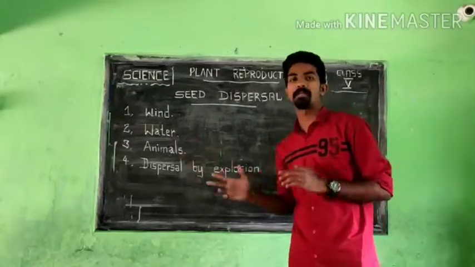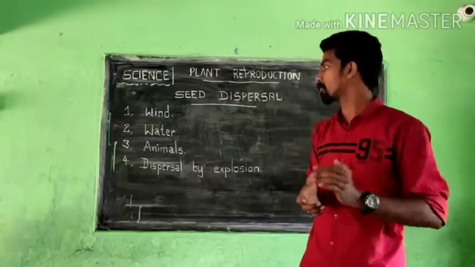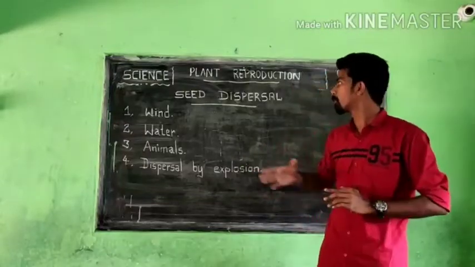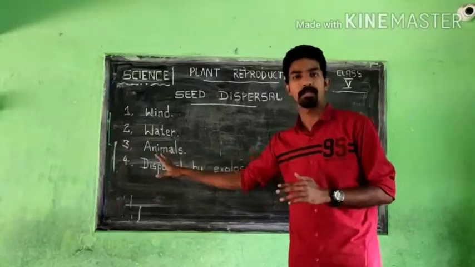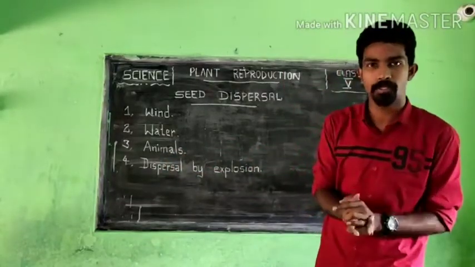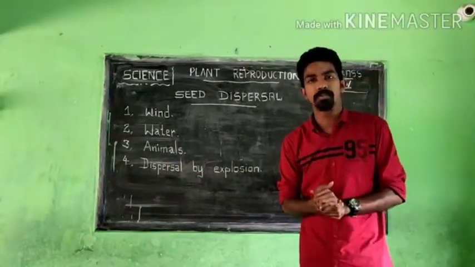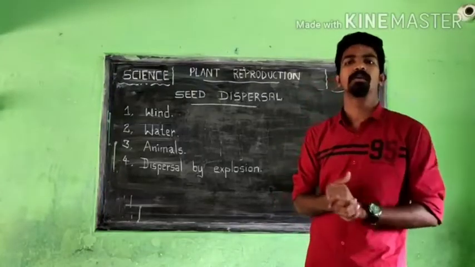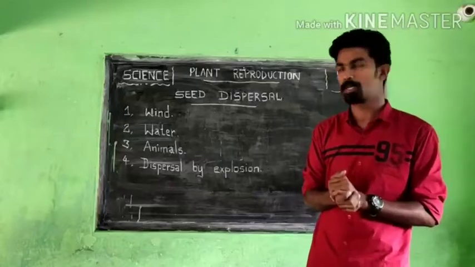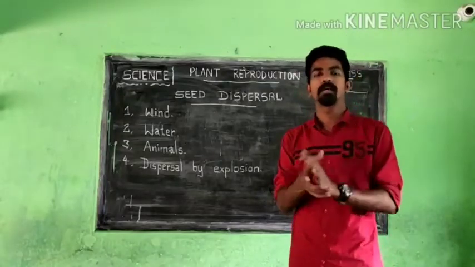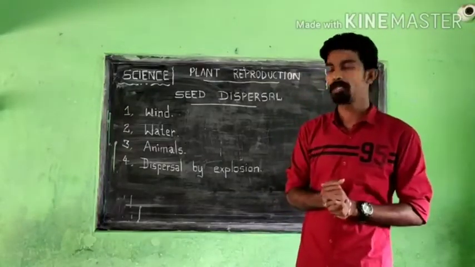So animals and birds also help; they act as a medium for seed dispersal. Some animals also eat fruits like mangoes, and from their droppings new seeds can grow.